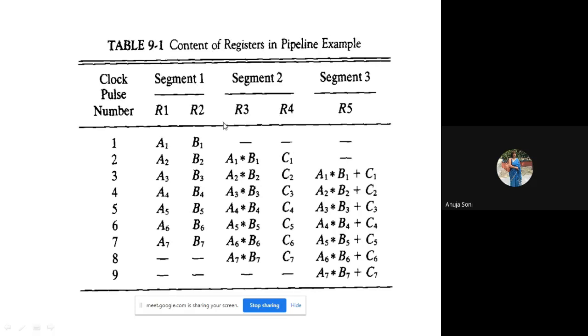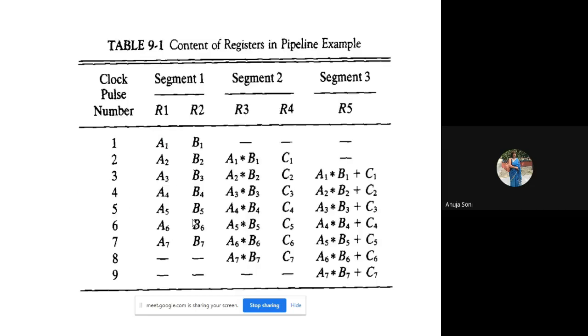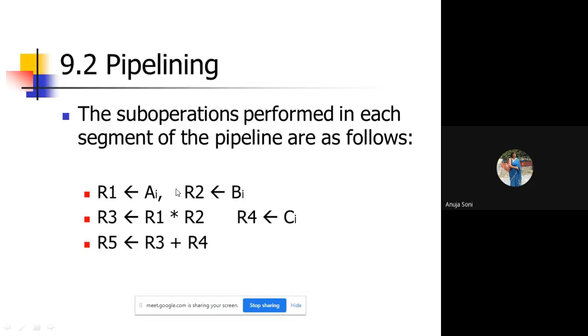We are going to show how the previous expression will be evaluated with the help of the pipelining structure. We do have 3 segments. In segment 1, A1 and B1 are transferred to R1 and R2. Another segment is required for accomplishing this multiplication and transferring of C1 to R4.